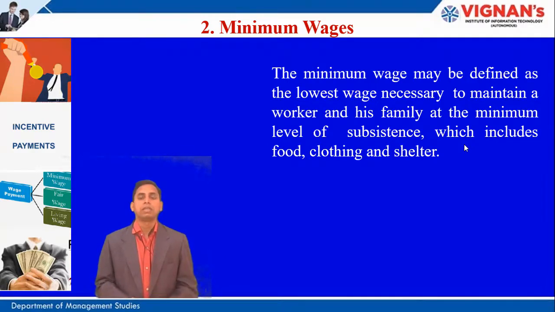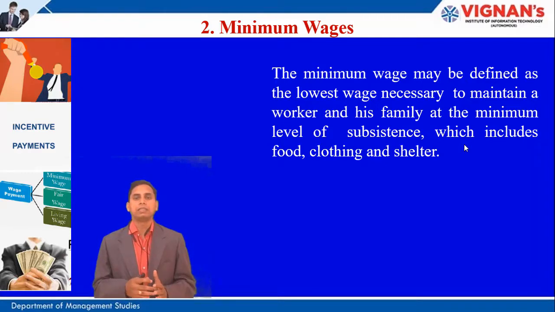And of course, the minimum wage is also given to the worker to fulfill their basic necessities, but at the same time, this minimum wage is the lowest wage as necessary.